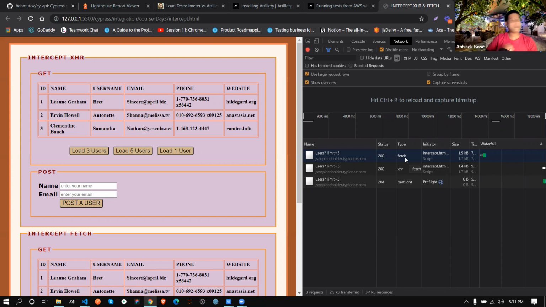Then after Ajax came, whenever you click, particularly that section is loading, other sections are not loading. How? Because Ajax is asynchronous. Partially, a section of a page is loading. And how it's loading? This is called XHR.